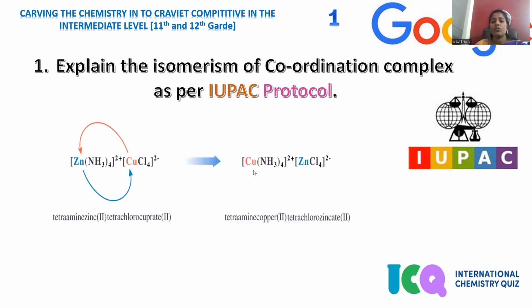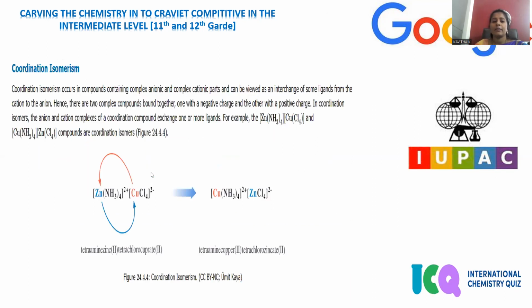Let's see how we can go for the coordination isomerism for this kind of exchange of metals in this double coordination complex formation. Coordination isomerism occurs in the compound when the complex is anionic and cationic. Here, this is the zinc complex, which is said to be cationic with respect to copper. And the entire copper complex is the anionic part of the zinc coordination complex.